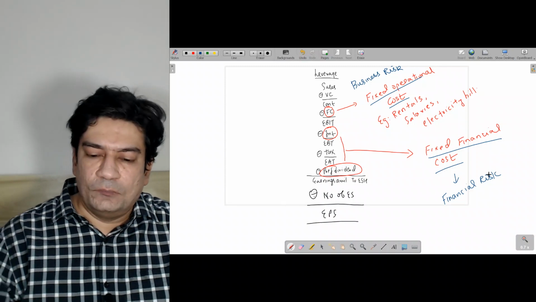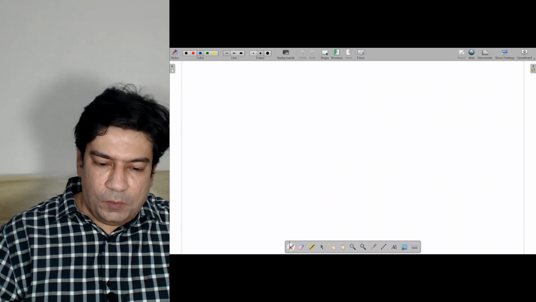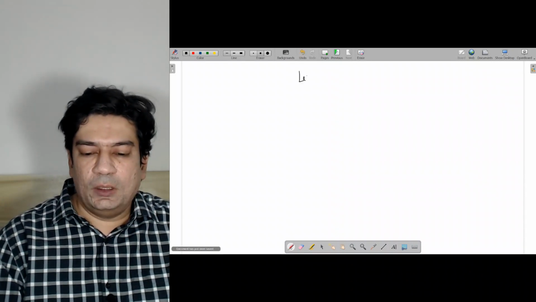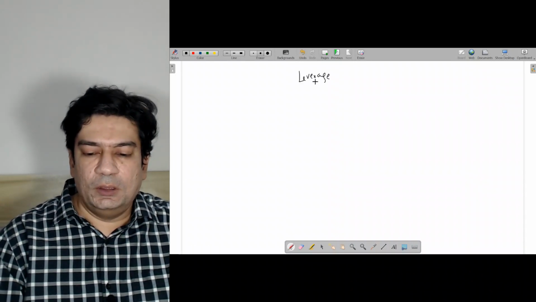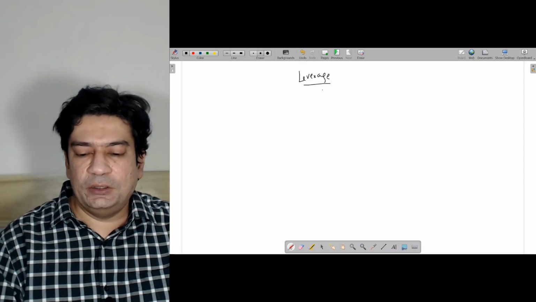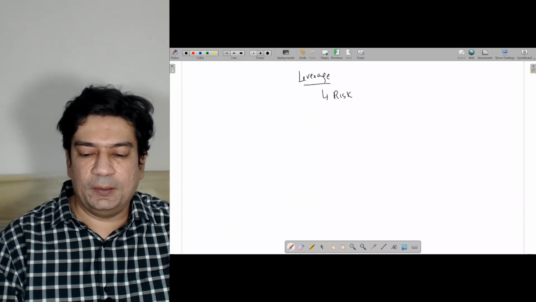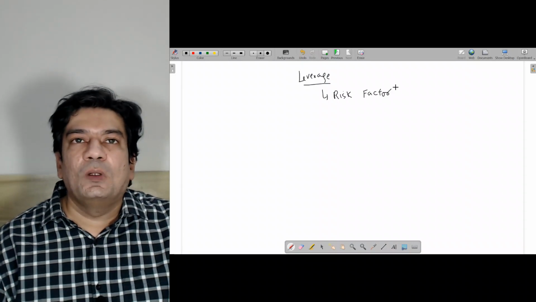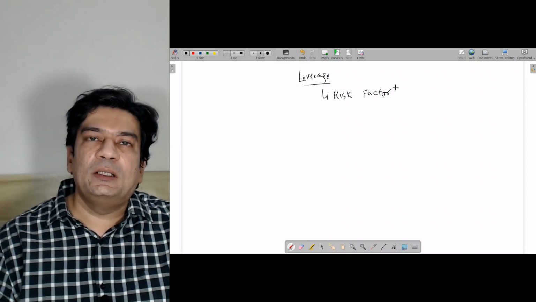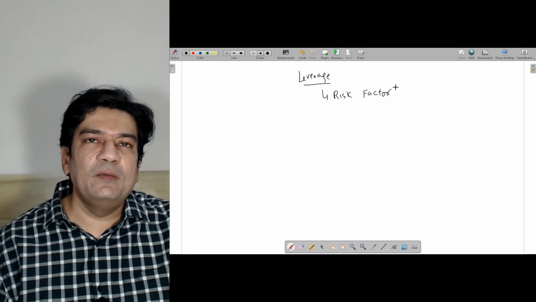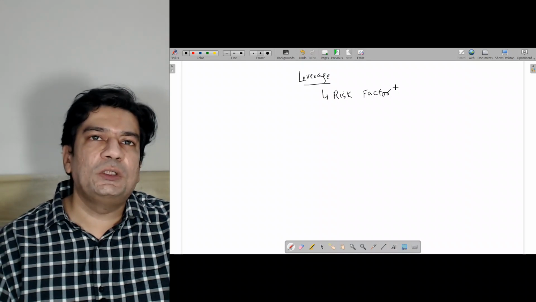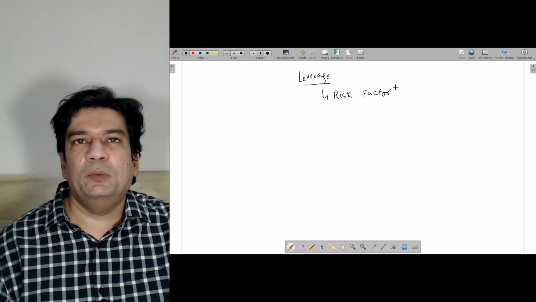Now, when I talk about leverage, the other way to interpret leverage is nothing but the risk factor. Every business will try to reduce their risk and keep it at a lower level.